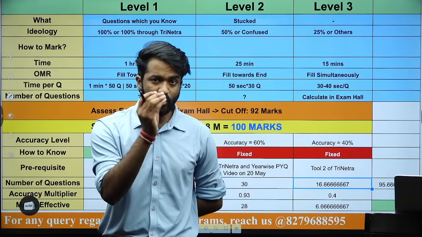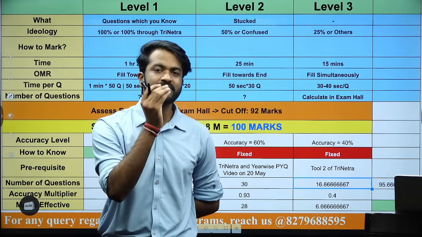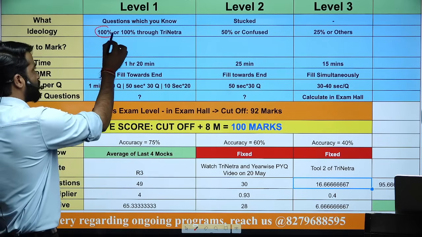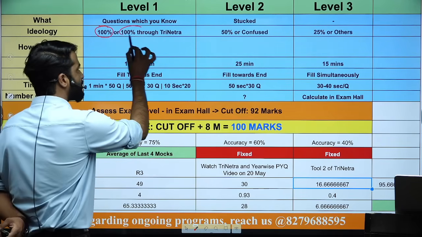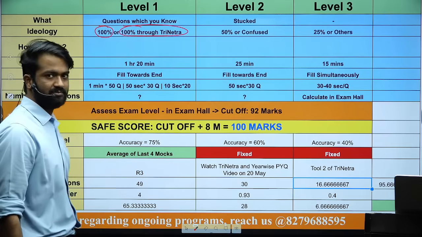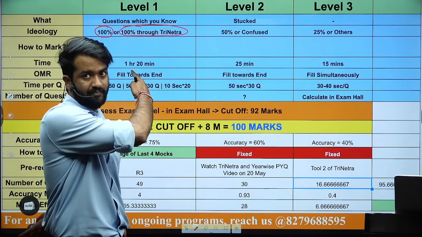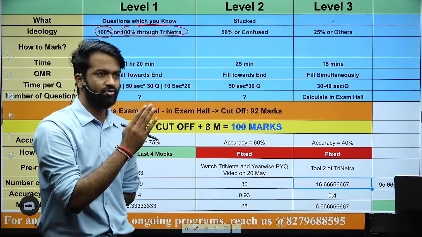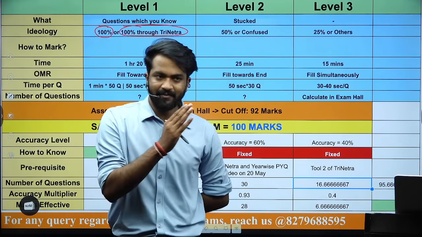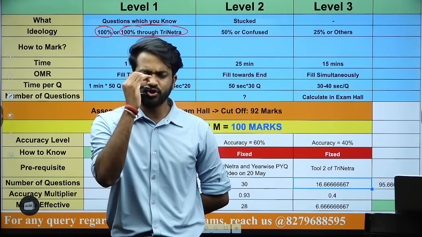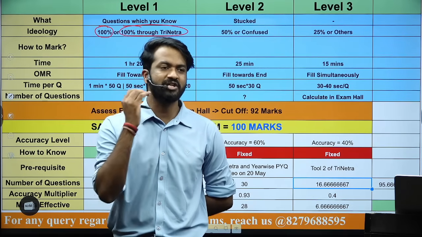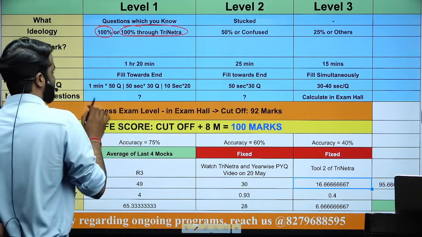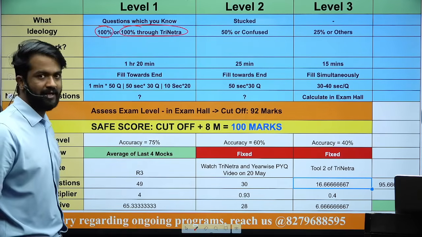And I want you to solve those questions in which you are 100% sure. Either through knowledge you are 100% sure, or else you are 100% sure through the Trinetra. Mind you here. Either you are 100% sure through knowledge, maybe 30 or 35 questions, then there will be 10 to 15 questions in which you are sure by applying the Trinetra. Extreme words मिल गए, or whatever tools Kuldeep sir has taught you, the level 1 वाले tools. You will attempt those questions in level 1 now.